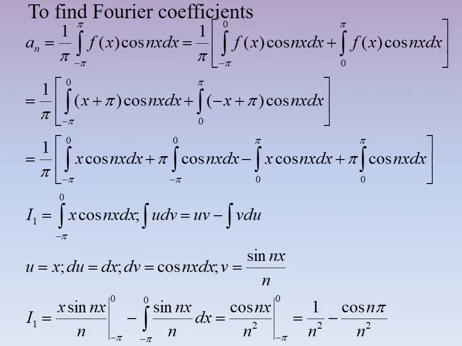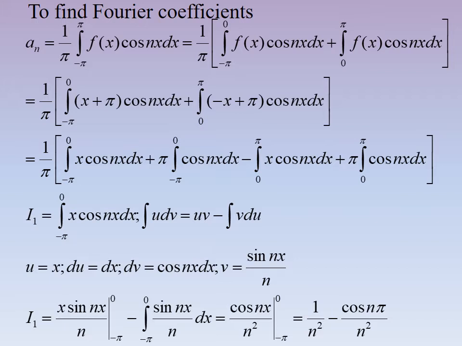Next we are finding a n. A n is equal to 1 by pi integral from minus pi to pi f of x cos nx dx. Here also we are splitting the integral from minus pi to 0 and 0 to pi, and substituting the value of f of x in these two different regions. Then it is equal to 1 by pi integral from minus pi to 0 x cos nx dx plus pi integral from minus pi to 0 cos nx dx minus integral from 0 to pi x cos nx dx plus pi integral from 0 to pi cos nx dx.